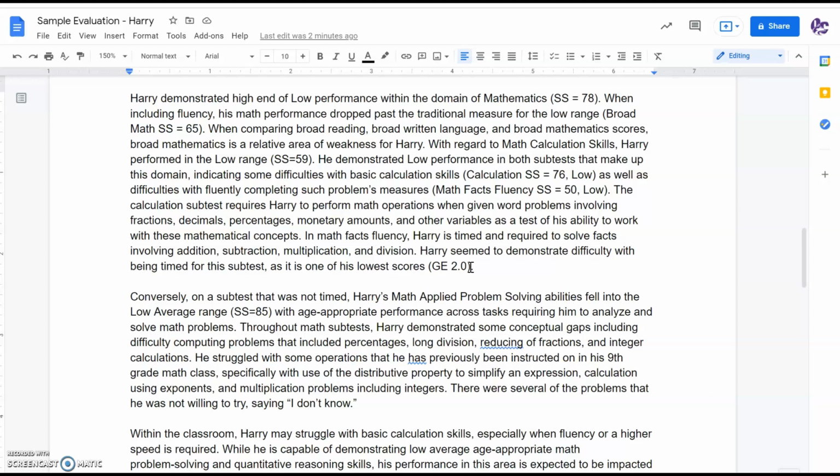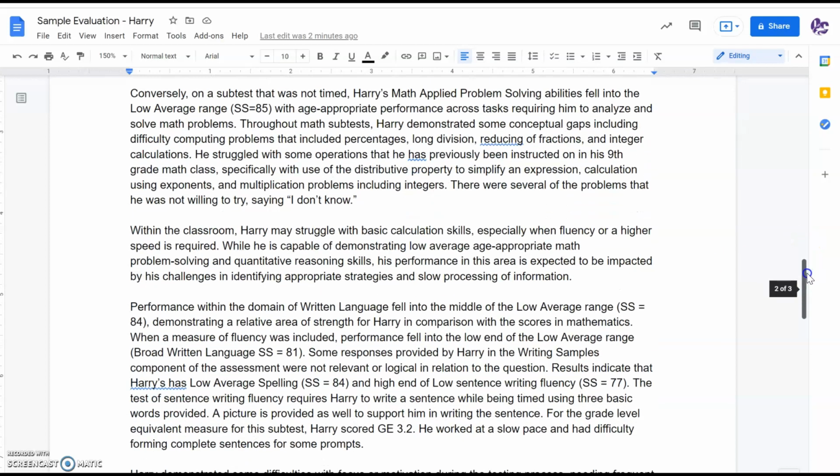But it is really important, although obviously we do it in a very professional and respectful manner, to be clear about the results of the assessment, because it is the right of the family as well as the right of the student to know what the areas of strength and challenge are. So yes, we play upon those strengths, we capitalize on those, we drum them up and encourage students about those abilities and those relative strengths. But we do need to be honest and straightforward regarding areas of difficulty as well, because that really brings us to the needs drive goals drive services model, and it just shows the family that we're building those goals around those areas of weakness, or areas for growth is a way that we might word that in order to keep that growth mindset focus.